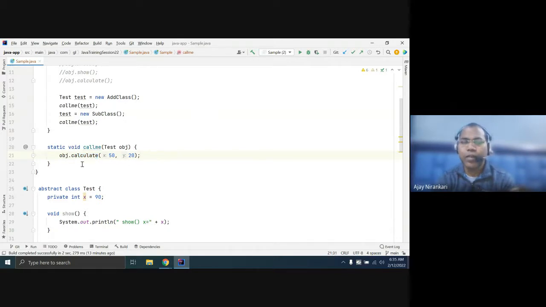This calculate method does not know which object you are going to pass. Sometimes you pass an Add class object, so it will behave as add. Sometimes you call the same method but pass the object of a subtraction subclass, so the same method behaves as subtraction. This is runtime polymorphism. The calculate method decides whether to do plus or minus when the application runs and according to which object you pass.